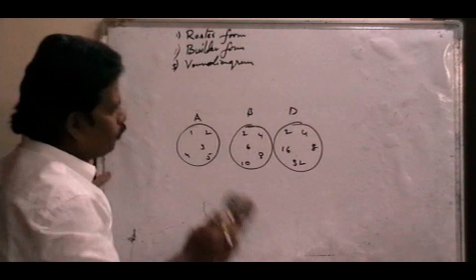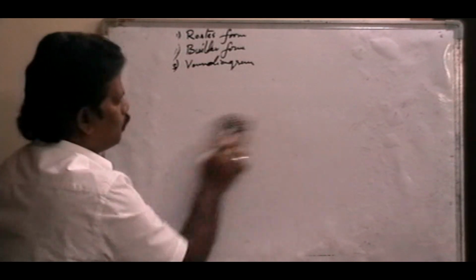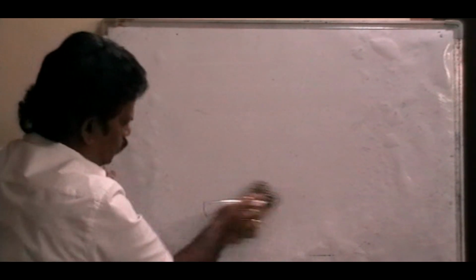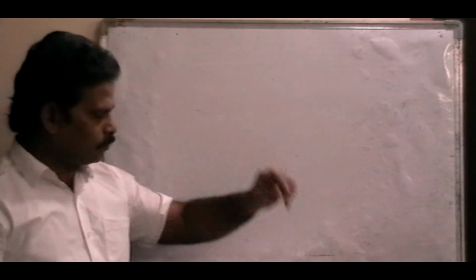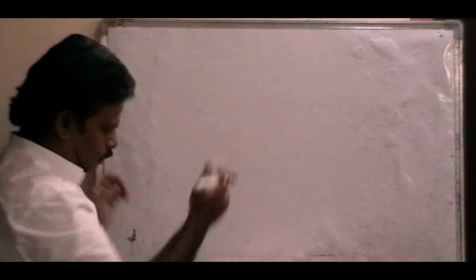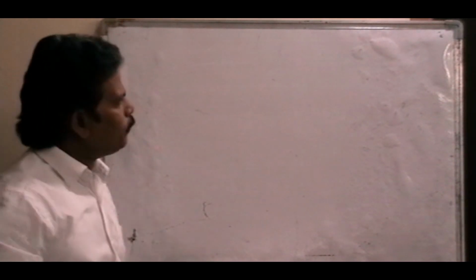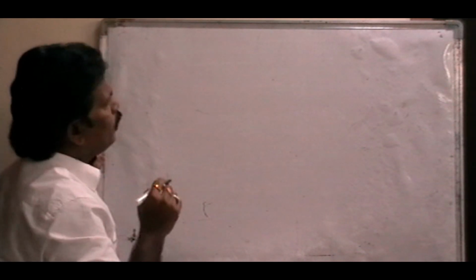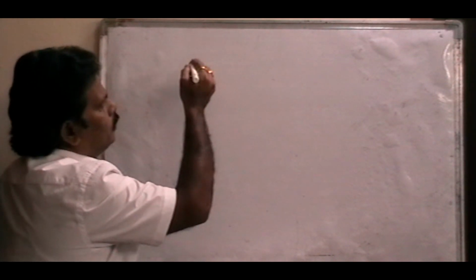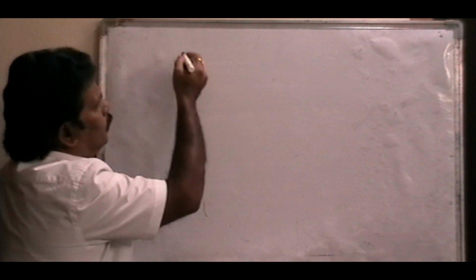Okay. Now next, we'll discuss Venn diagrams. Just one example, after that we'll go through the Venn diagrams. Okay, so first, some symbols we have already discussed in the last class.